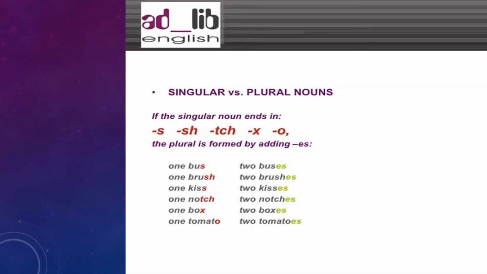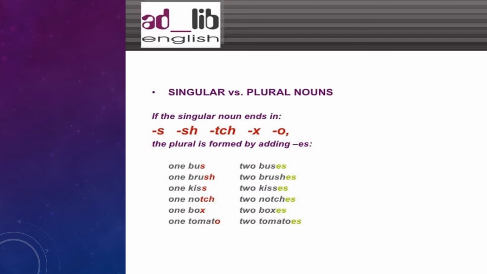For nouns which end with s, sh, tch, x, or o, we usually add es. For example, one bus, because bus ends with s, when we make it plural, it will become two buses or three buses.